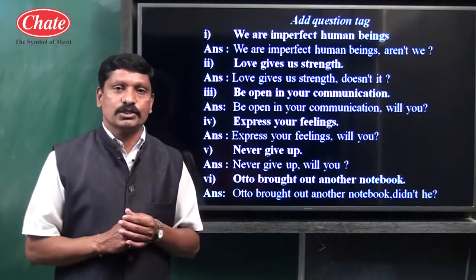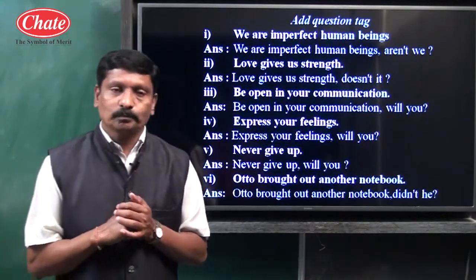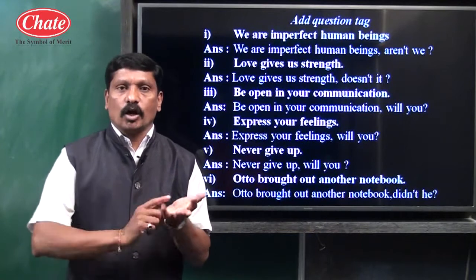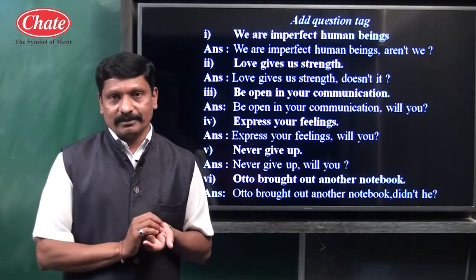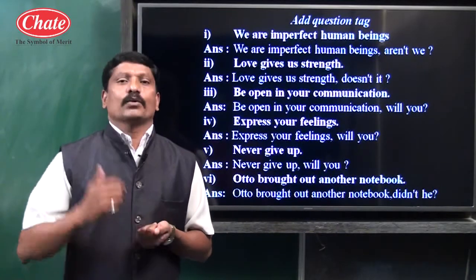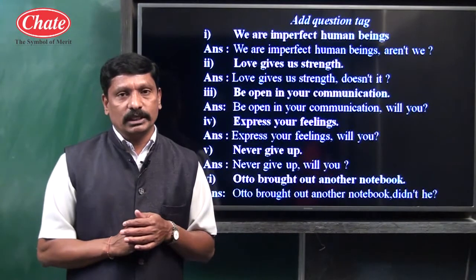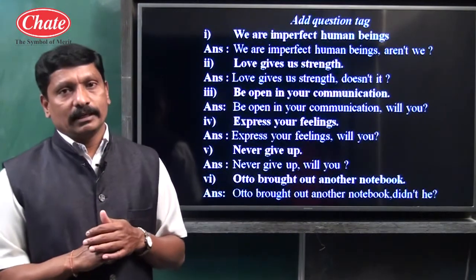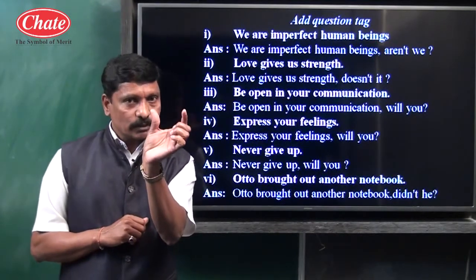The second type is the imperative type of sentence. We know that in an imperative sentence, an order is given, a command is made, a request is made, a suggestion or advice is given. One clue: most probably in an imperative type of sentence, the verb comes at the first place.